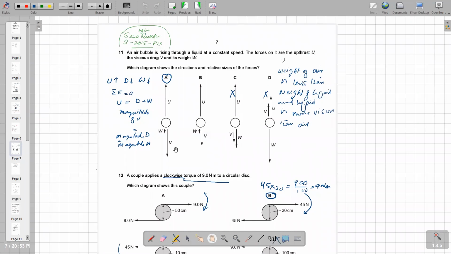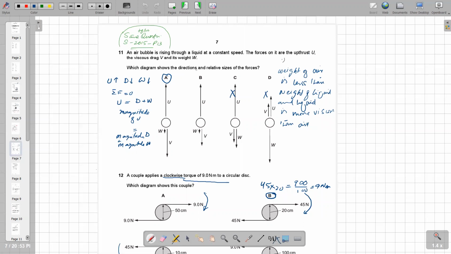We need to understand that the weight of the air bubble is lesser than the liquid, and the viscosity of the liquid is greater than the viscosity of air. This type of question also came in 2015 paper 1 variant 3 of summer.